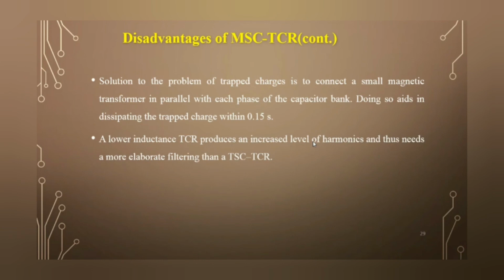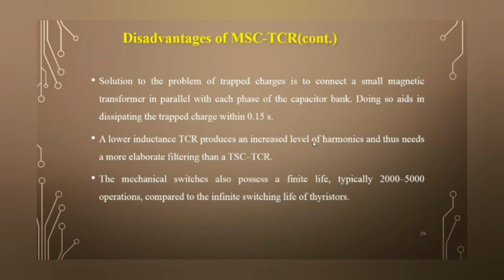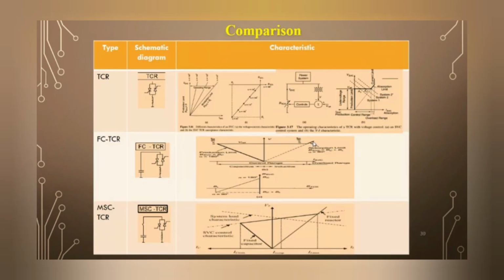The solution is to connect a small magnetic transformer in parallel with each phase of a capacitor bank. A lower inductance TCR produces an increased level of harmonics, and therefore filters are needed. The mechanical switch also possesses a finite life, typically 2000 to 5000 operations, compared to the infinite switching life of a thyristor.